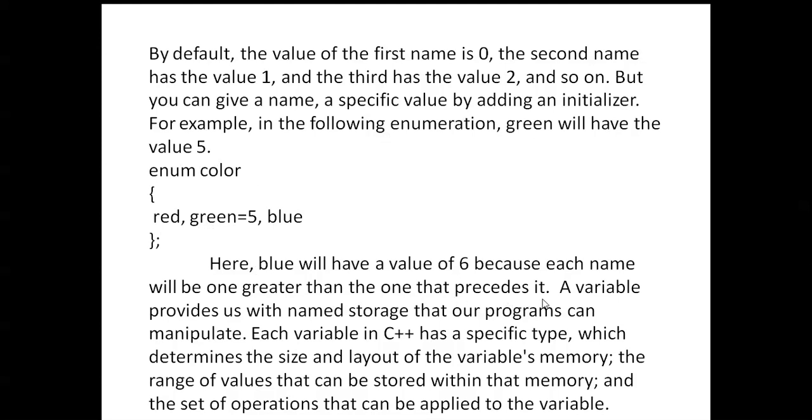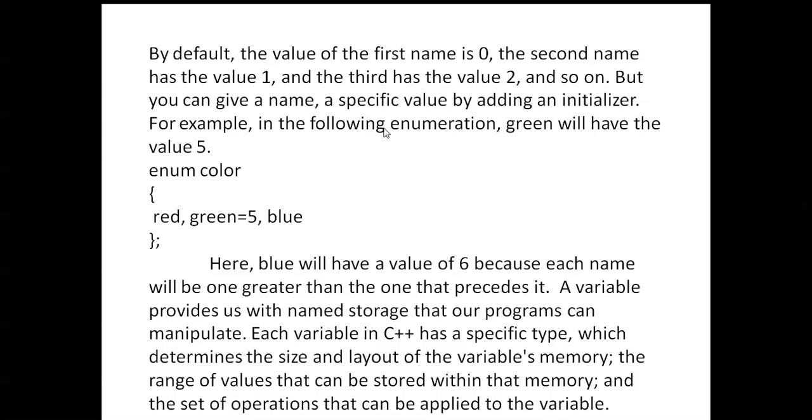A variable provides us with named storage that our program can manipulate. Each variable in C++ has a specific type, which determines the size and layout of the variable's memory, the range of values that can be stored within that memory, and the set of operations that can be applied to the variable. Here you can see that by default the value of the first name is 0, the second name is 1, the third name is 2, and so on. But you can give a name a specific value by adding an initializer.